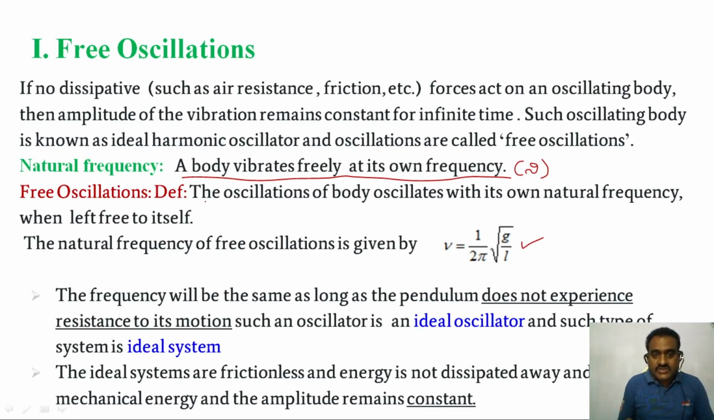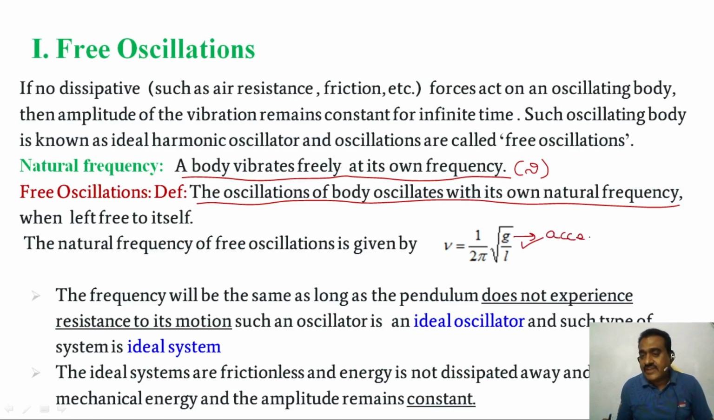You can observe the definition here: the oscillations of a body oscillating with its own natural frequency, when left free to itself, are called free oscillations. The natural frequency of free oscillations is given by nu is equal to 1 by 2 pi under root of g by l. Here g is the acceleration due to gravity. What is small l? Small l is the length.